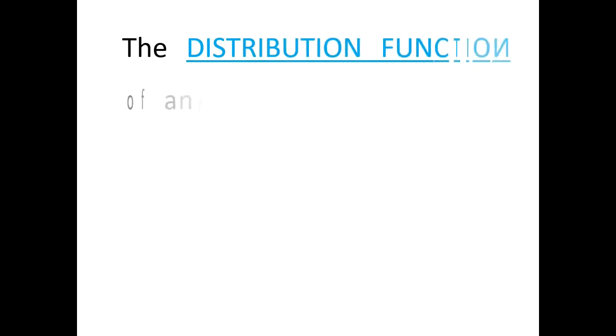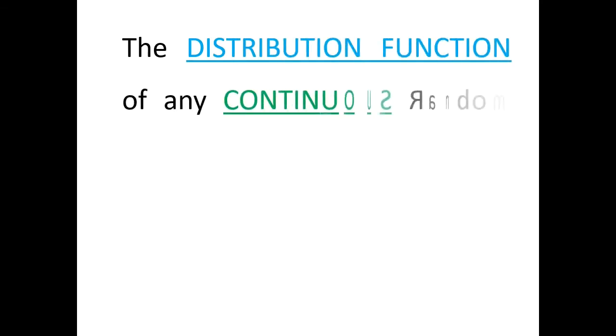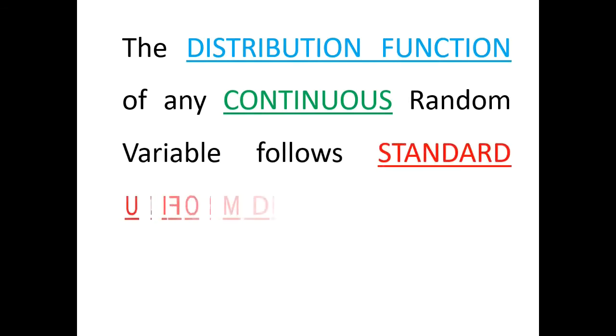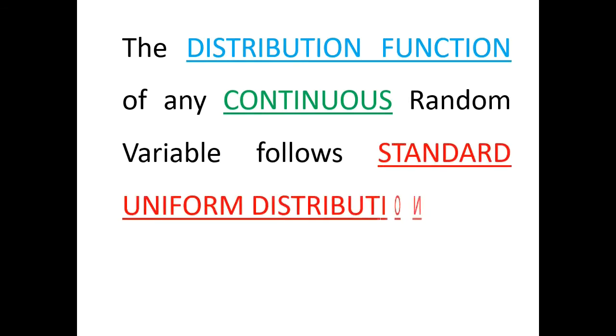The importance of the standard uniform distribution lies in the fact that the distribution function of any continuous random variable follows the standard uniform distribution. That is, the distribution function F(x) follows U(0, 1).